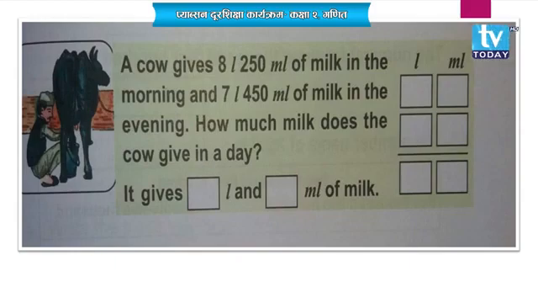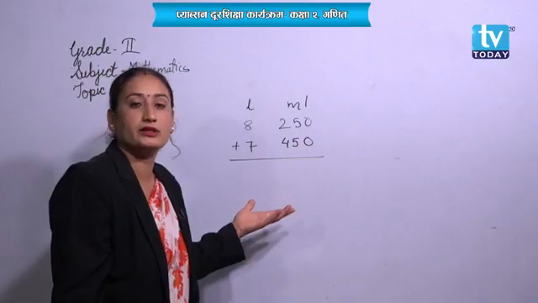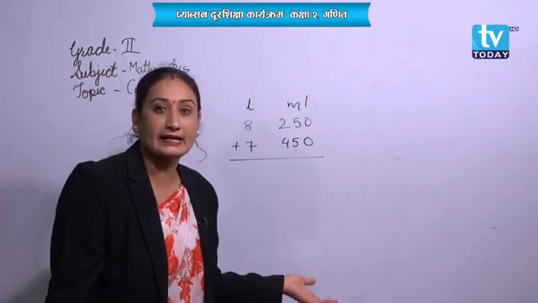Let's write it. Let's have a look students, that a cow at morning it gives 8 liter and 250 milliliter of milk. At evening the same cow gives 7 liter and 400 milliliter milk. Then altogether how much it will give in a day? Let's add it.